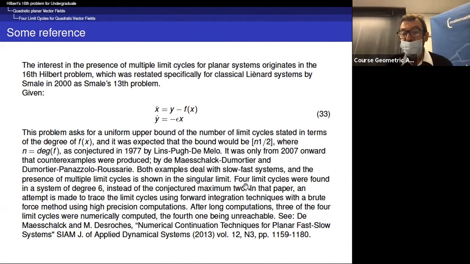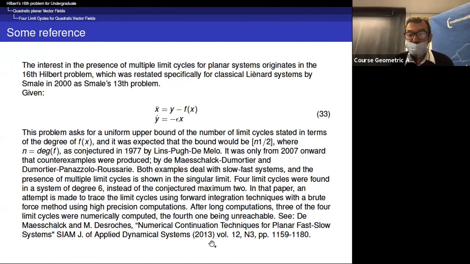Now came the idea to try to see these limit cycles in such examples numerically. And so Mathieu joined the subject. And with Peter De Maesschalck, they made a very beautiful article on numerical continuation techniques for planar fast-slow systems in SIAM Journal on Applied Dynamical Systems.